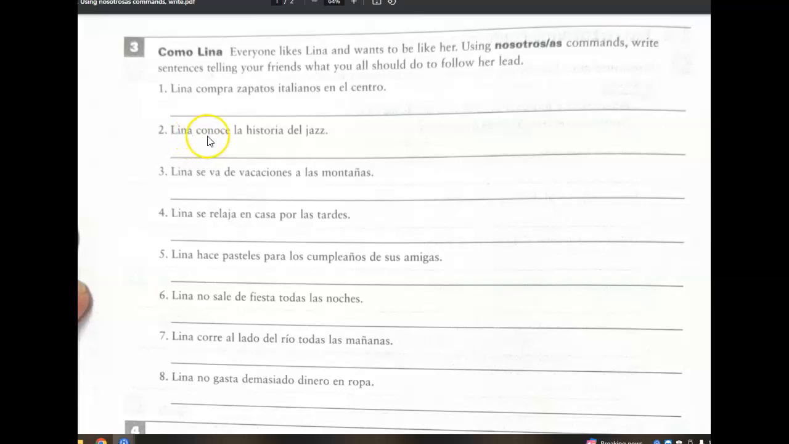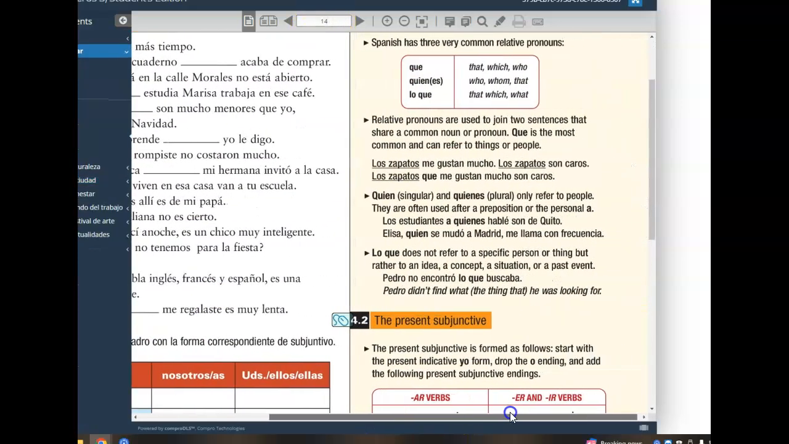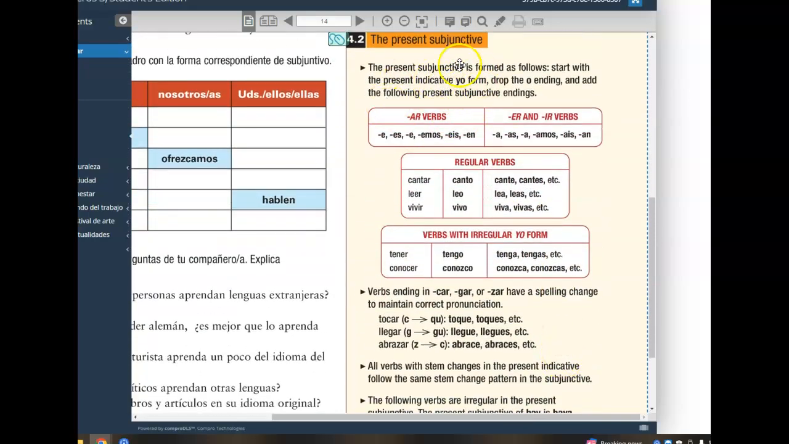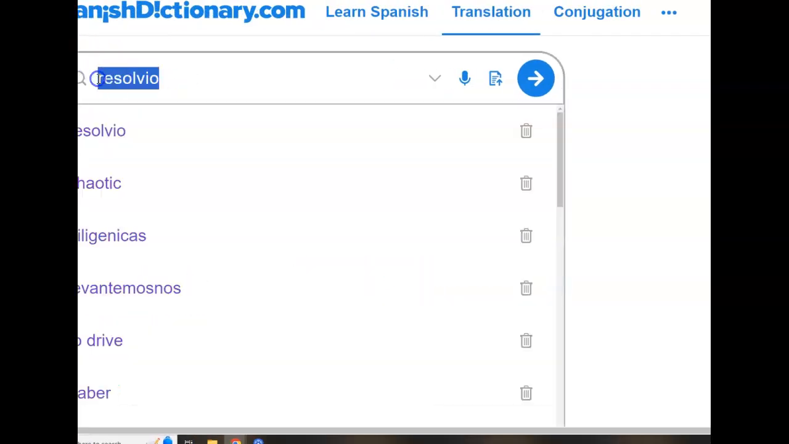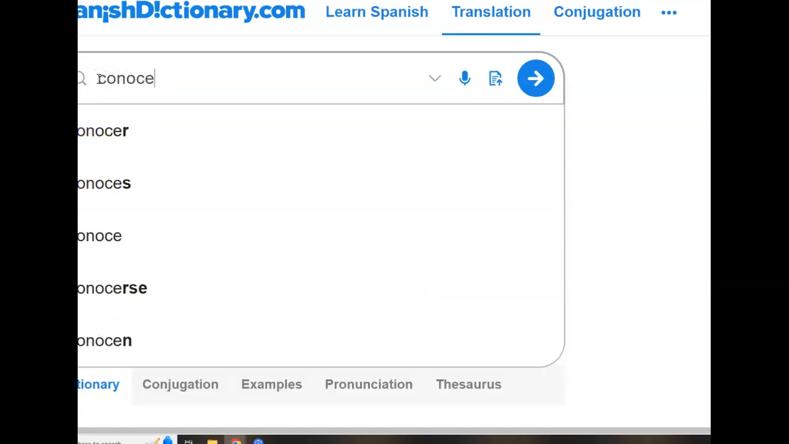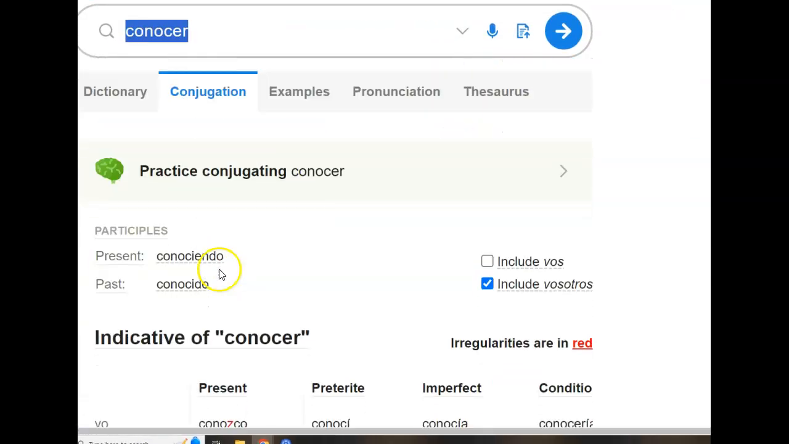Conozcamos, C-O-N-O-Z-C-A-M-O-S. Remember, if you're not quite sure how to conjugate verbs in the subjunctive, go to page 14. Remember how to start verbs. Start off your conjugations with the present tense yo indicative. And if you're not quite sure how to conjugate the present tense, throw the verb such as conocer in Spanish Dictionary. Go to, not dictionary, but conjugation.